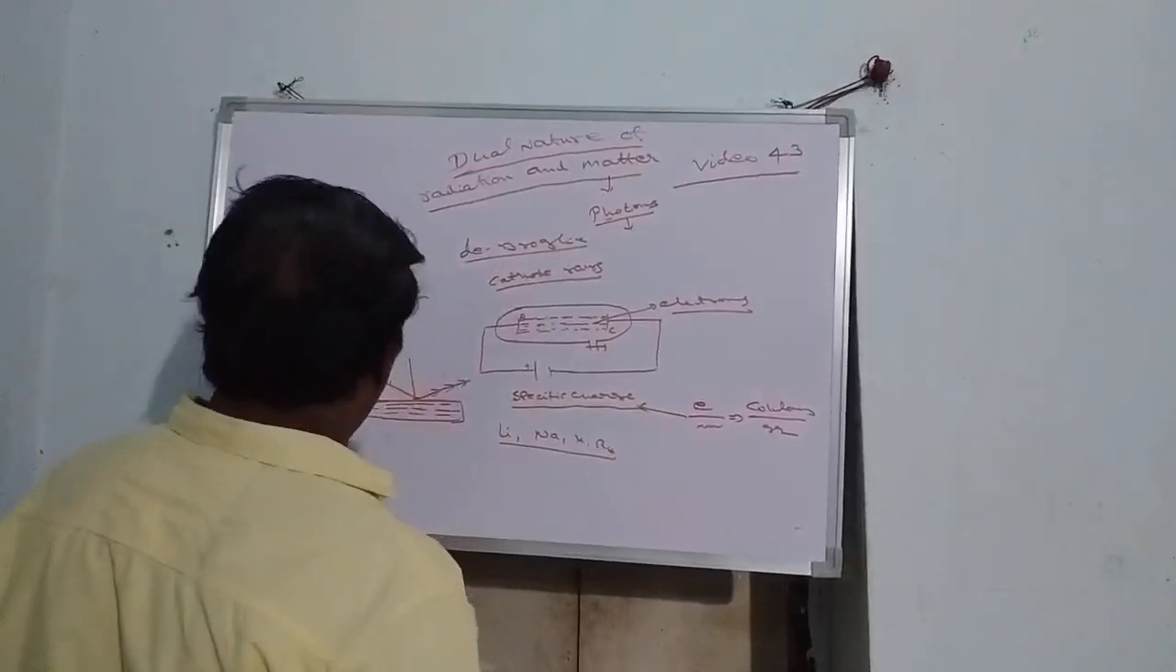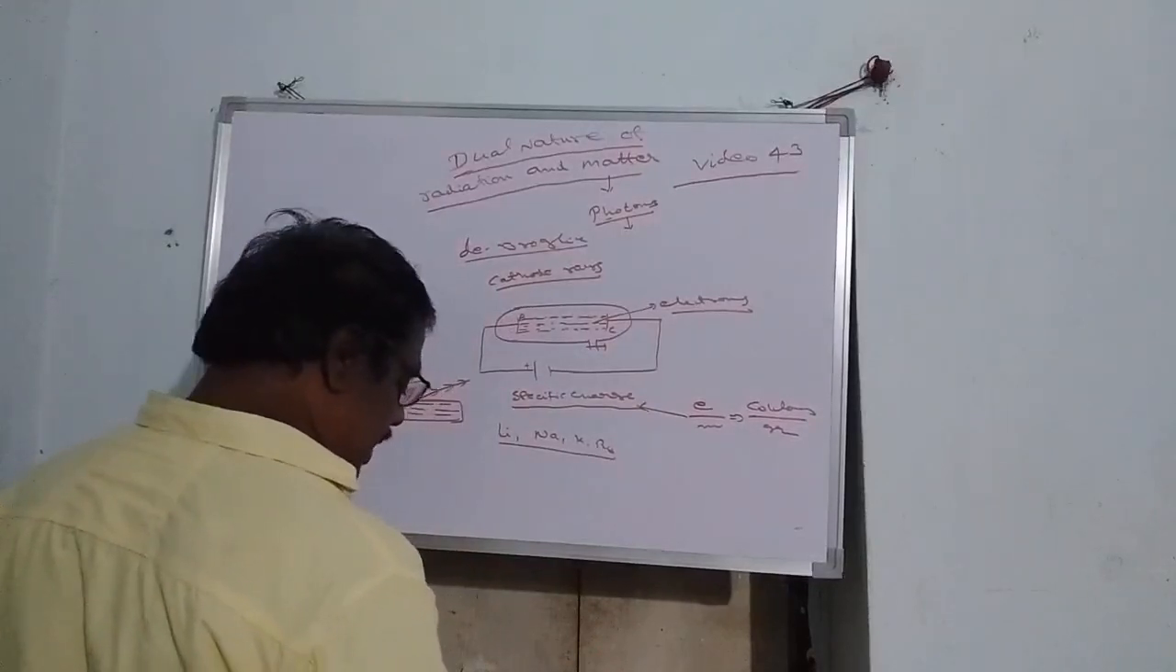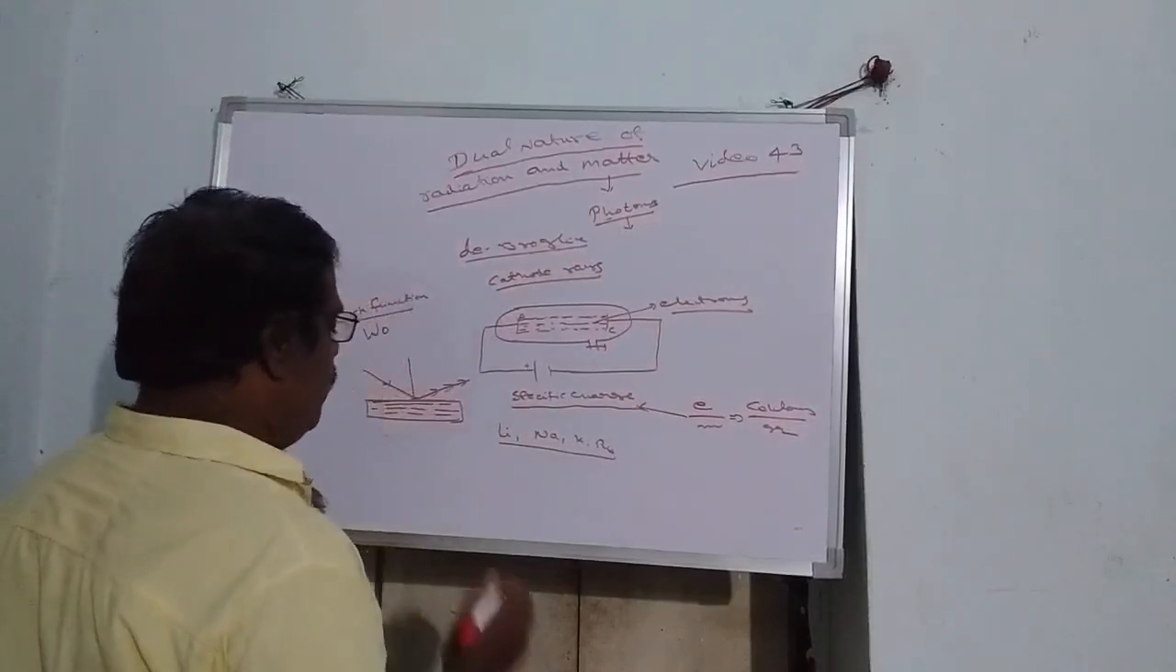Then what is meant by work function? The minimum energy required to liberate electrons from the photometal surface.